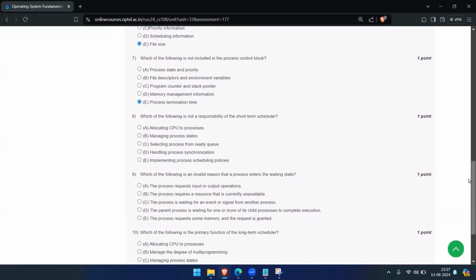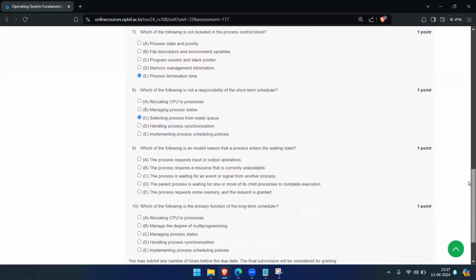Which of the following is not a responsibility of the short-term scheduler? Allocating CPU to processes, managing process state, selecting process from the ready queue, handling process synchronization. So the right answer is C, selecting process from the ready queue. The long-term scheduler selects the process from the ready queue, so it is not a responsibility of the short-term scheduler.